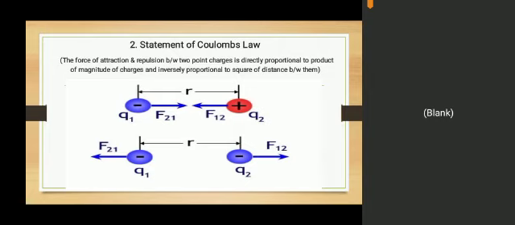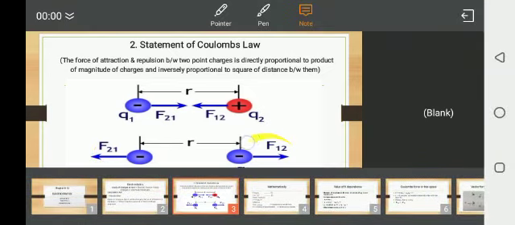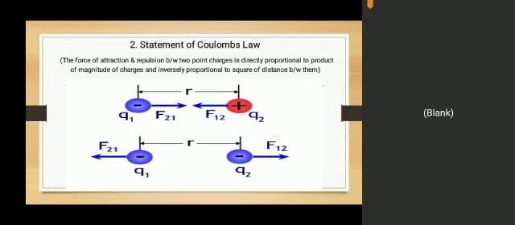So you must write all this complete explanation in proper wording, right? F21 is the force exerted on charge Q1 by Q2, while F12 is the force exerted on charge Q2 by Q1.